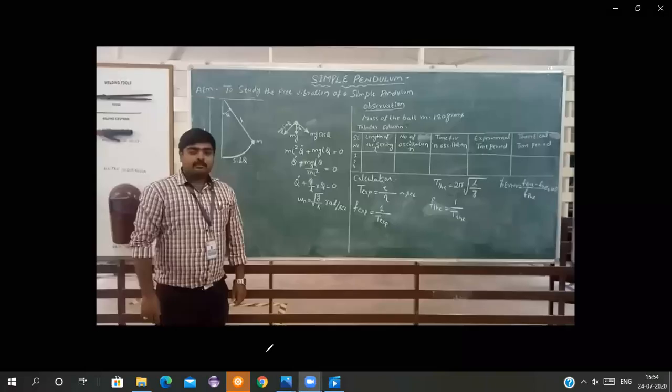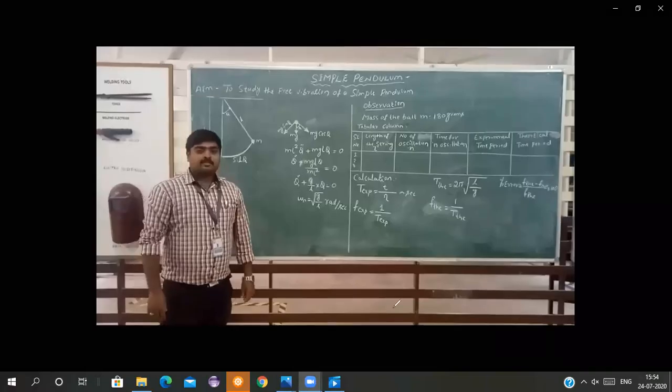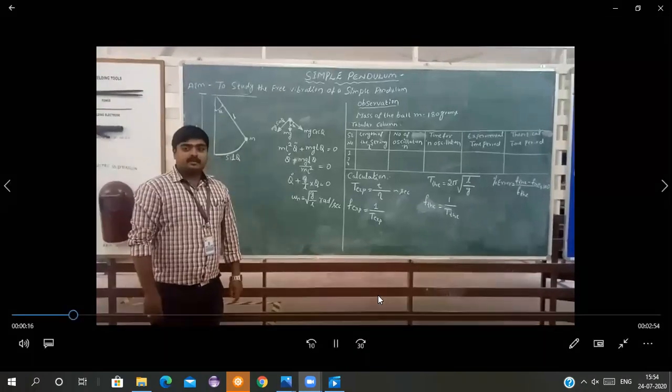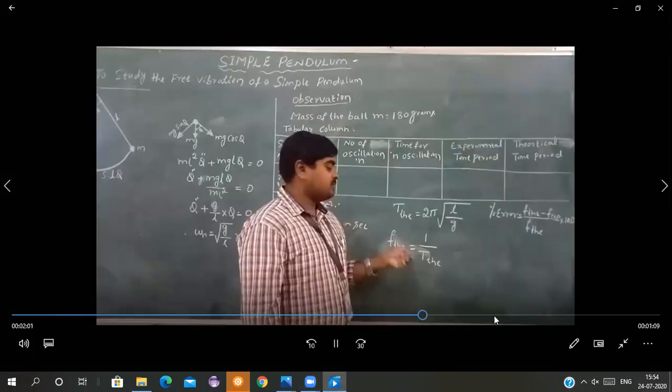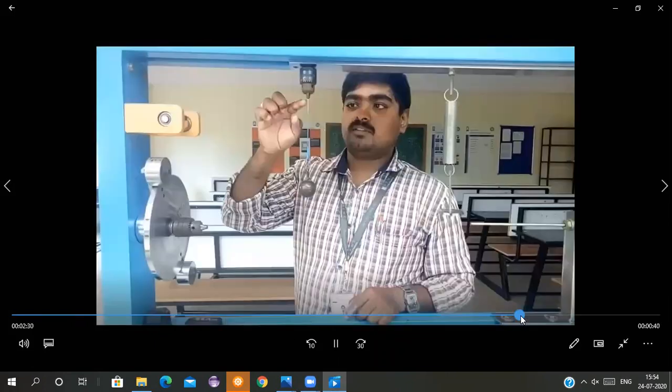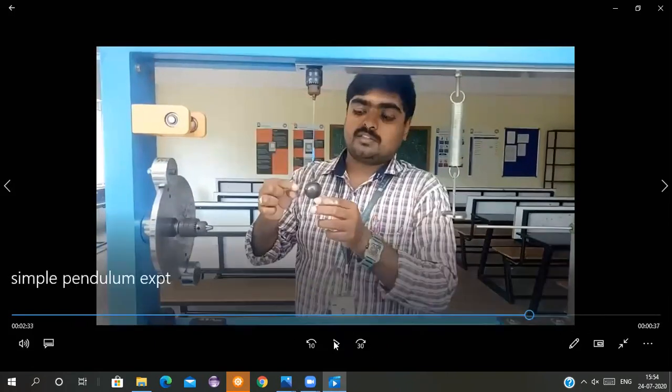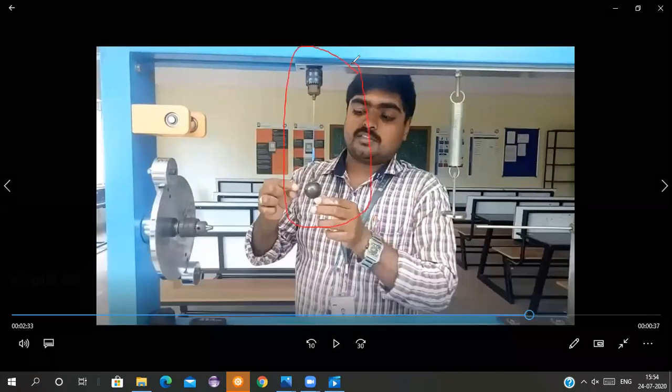See, this person is trying to explain what the practical is. I just wanted to show you this. This is our experimental setup. Don't look anywhere else; our setup is concentrated only in this part. This is a stand wherein you can fix the string, and the string comes downwards, and there is a small ball attached here.